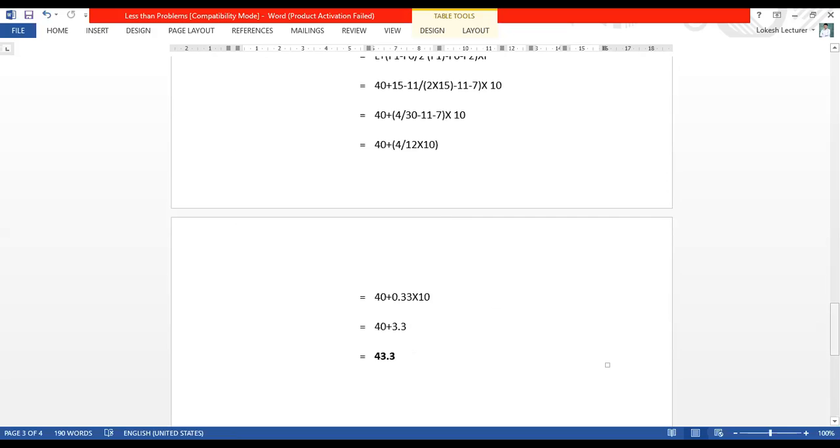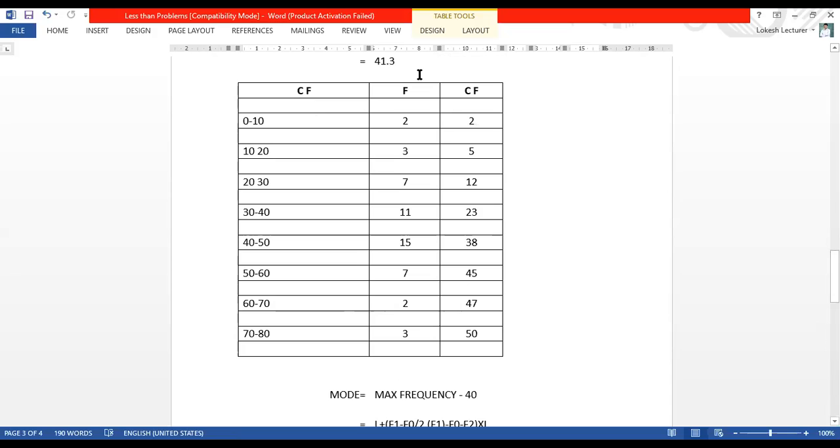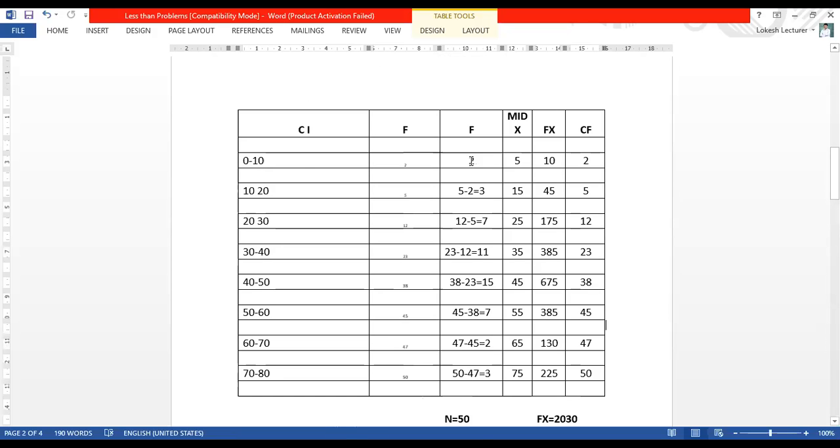Sir, in 15 it is no, sir, 40 to 50. You don't see that previous one. You have to see the new one which we found. I'll show now. See here, 2, 3, 7, 11, 15, 7, 2, 3. This is the ultimate frequency. This one you don't consider.